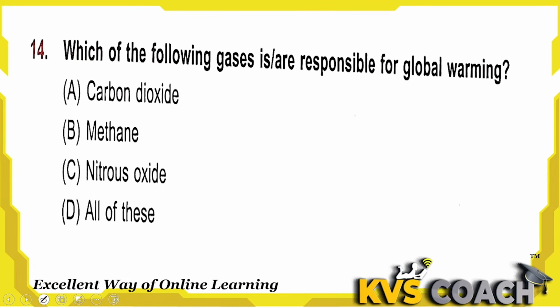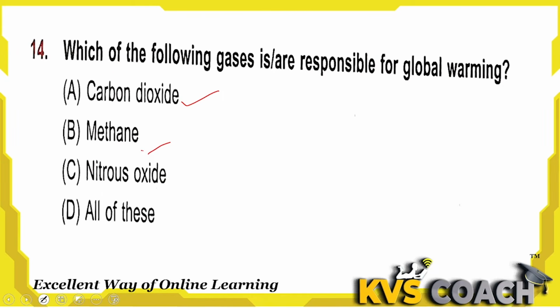Next: which of the following gases are responsible for global warming? For global warming, not a single gas is responsible. There are so many gases responsible for global warming. First one, carbon dioxide. Yes, it is the primary greenhouse gas. If you see a question in your exam asking what is the primary greenhouse gas, then we call it CO2, carbon dioxide. Okay, methane is also a greenhouse gas.